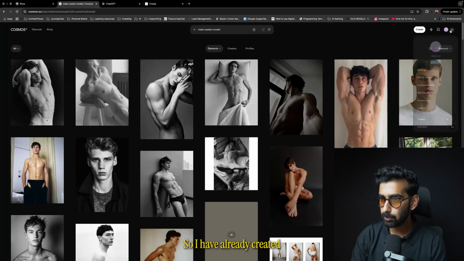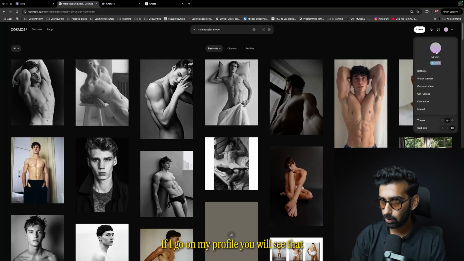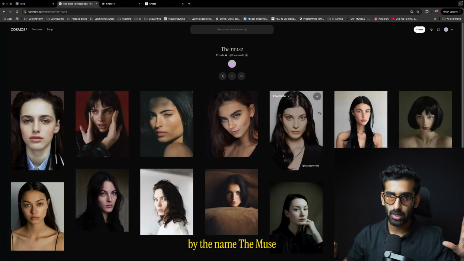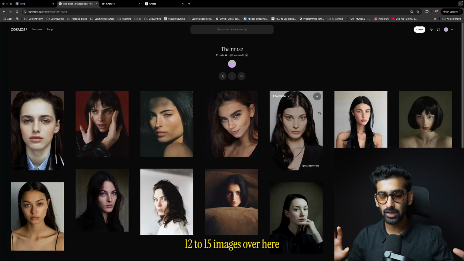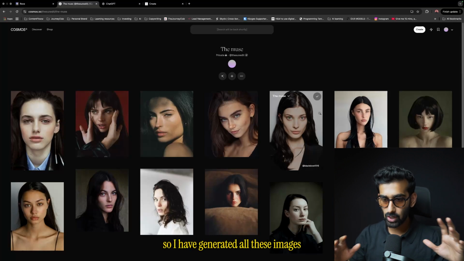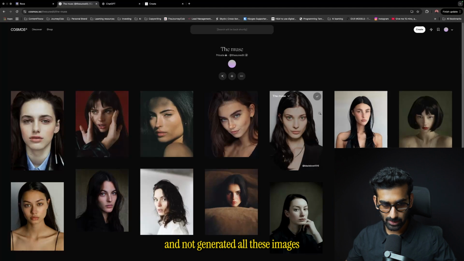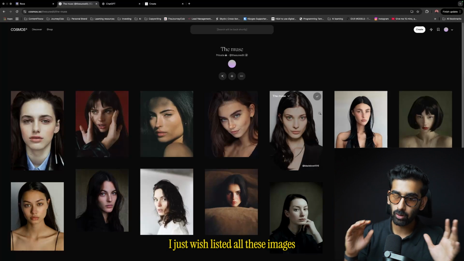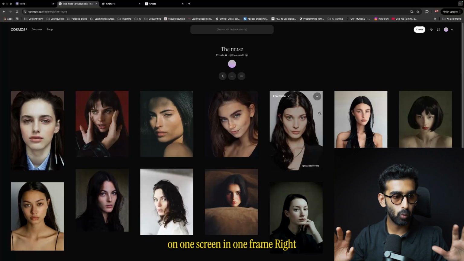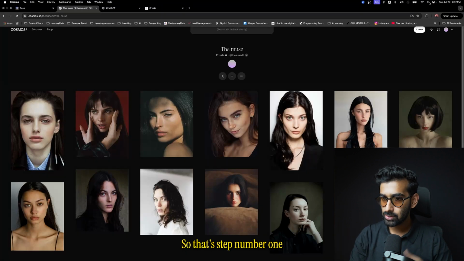So I've already created a mood board for myself. If I go on my profile, you will see that I've already created a cluster by the name The Muse. I have around 12 to 15 images over here, and I want my AI influencer to look somewhat like this. I've not generated all these images, I've just wishlisted them, and now I have everything in front of me on one screen in one frame. So that's step number 1.